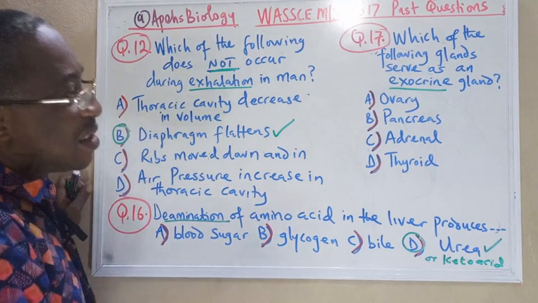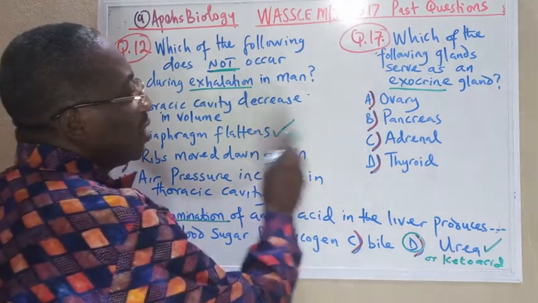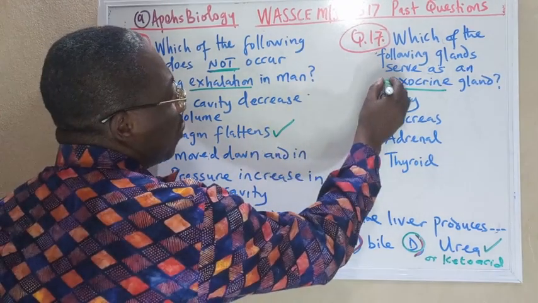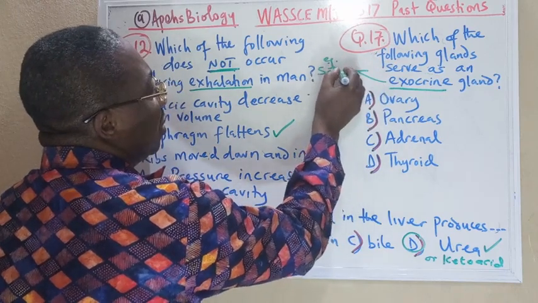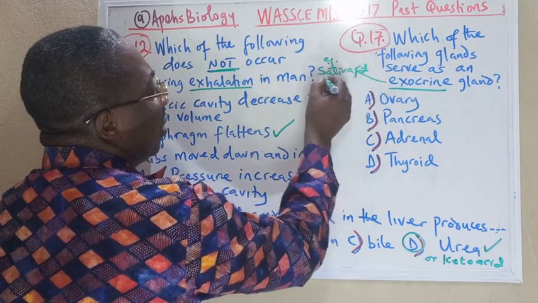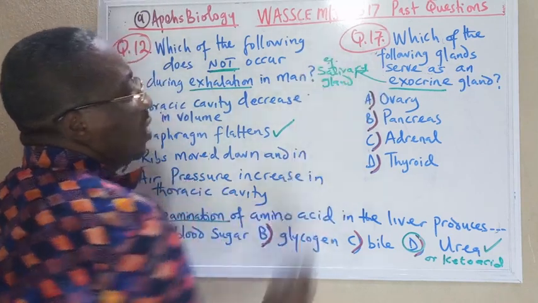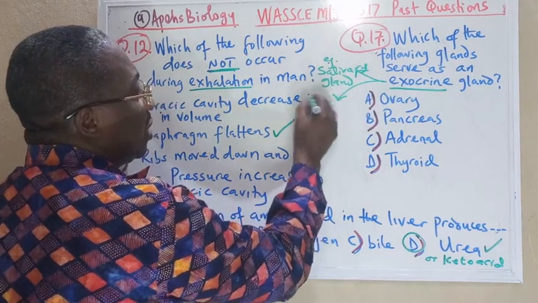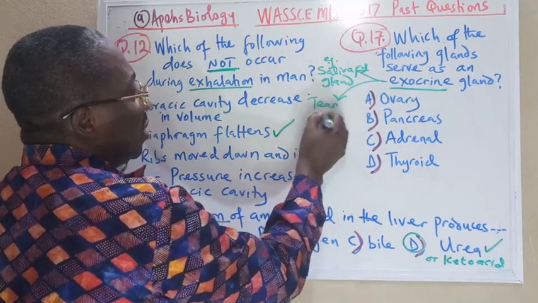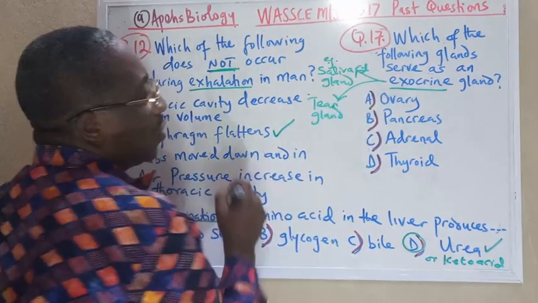Exocrine glands have ducts or openings. Examples are our salivary gland, which is a very good example of an exocrine gland. We also have another gland in our body called the tear gland, which is another example of an exocrine gland.